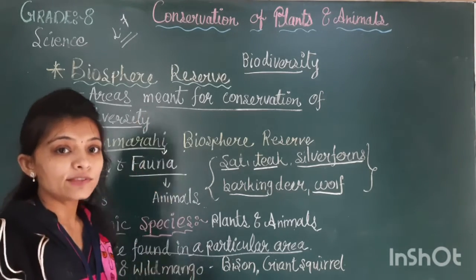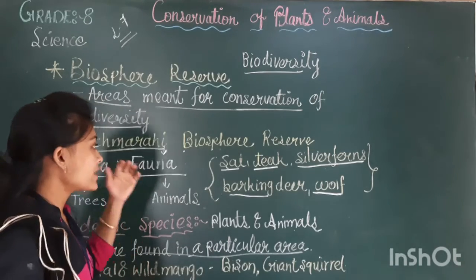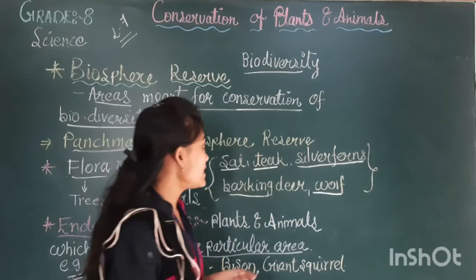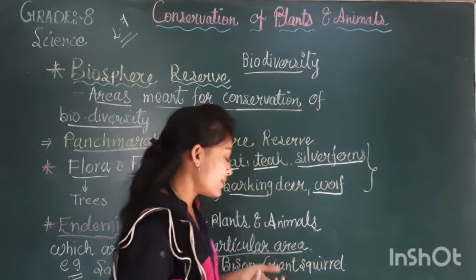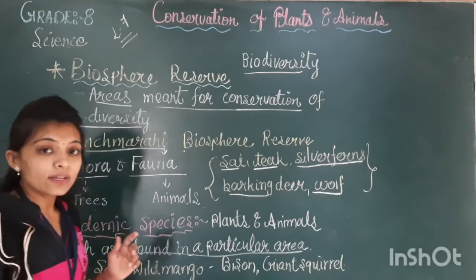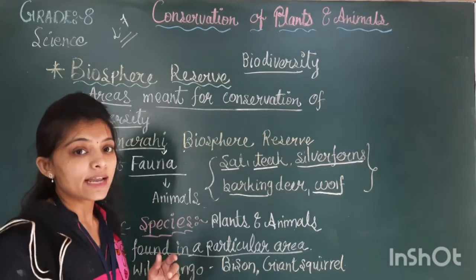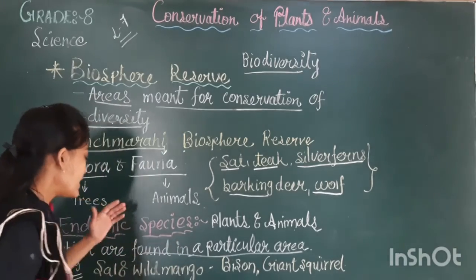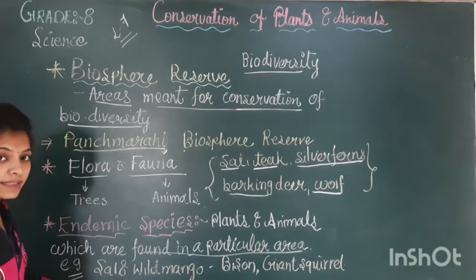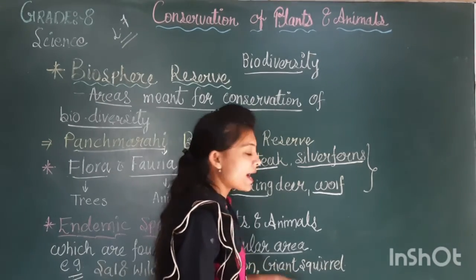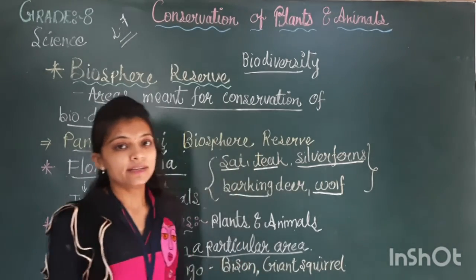Because in our textbook, one biosphere reserve is given, the Panchmarhi Biosphere Reserve. Endemic species means that in a particular area, animals and plants with the same characteristics are there. Examples of flora are sal and wild mango, while examples of fauna are bison and giant squirrel.